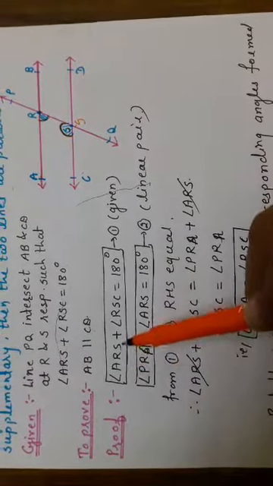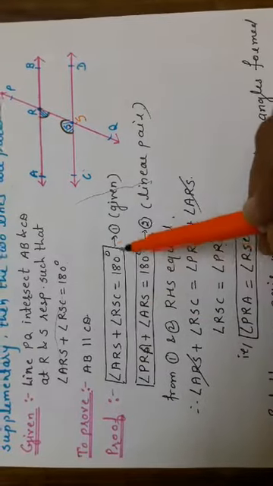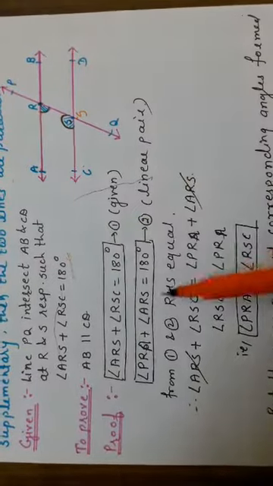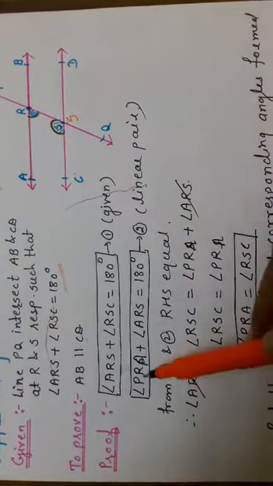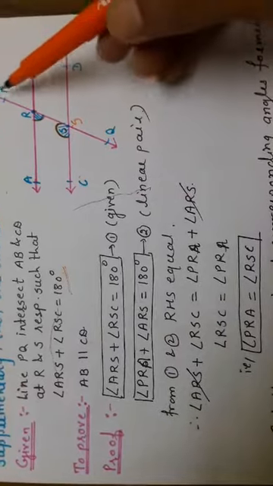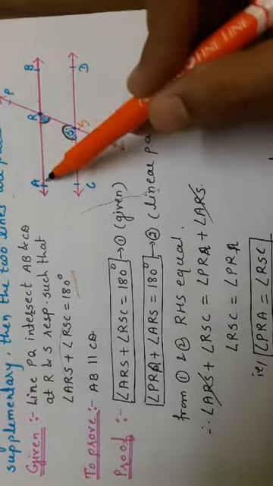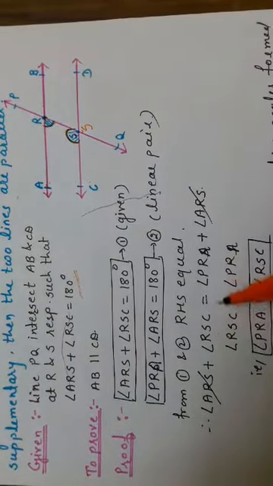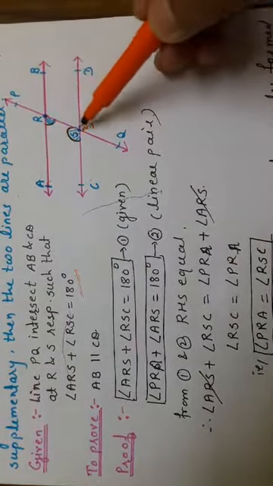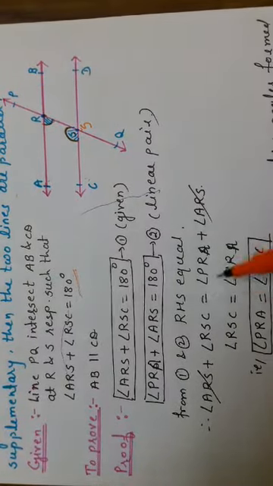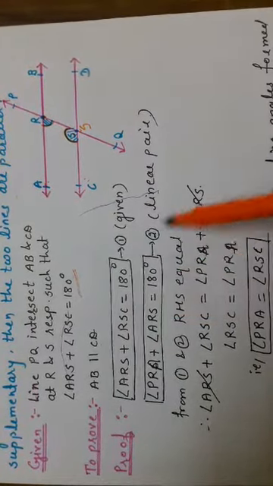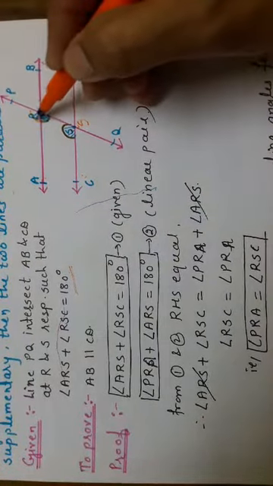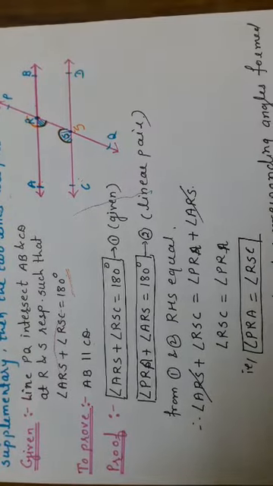That is angle ARS plus angle RSC is equal to 180 degrees. We will call this equation 1, which is given. Now the linear pair, that is angle PRA plus angle ARS, is equal to 180 degrees, that is a linear pair. This angle plus this angle is a linear pair.